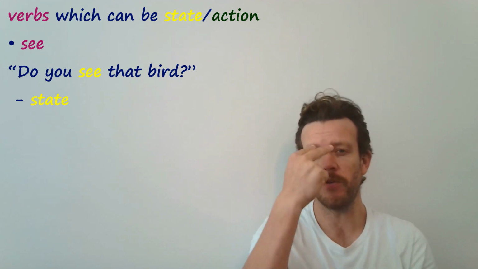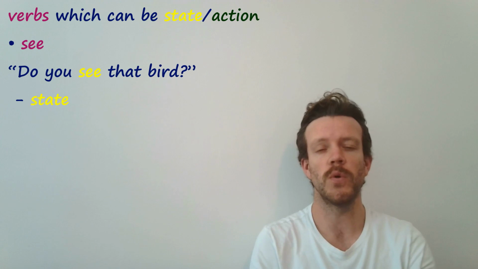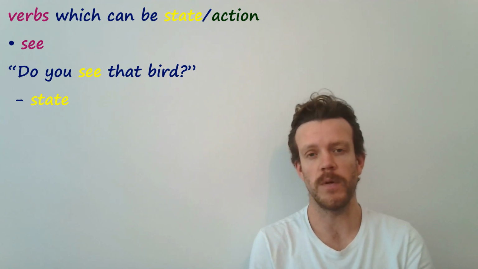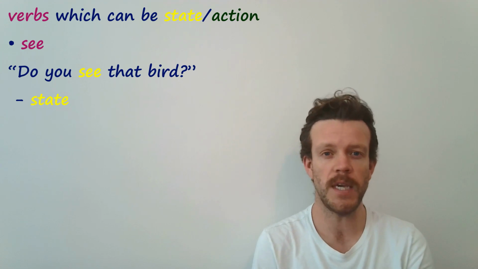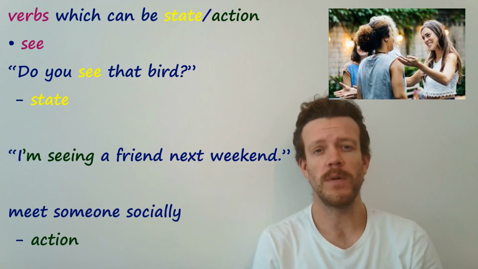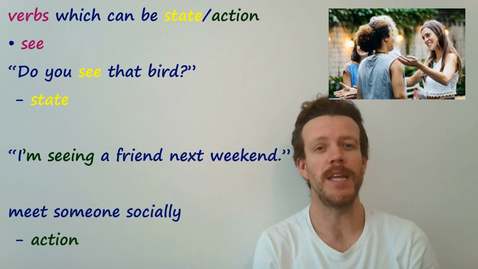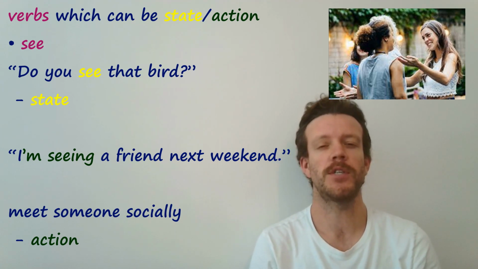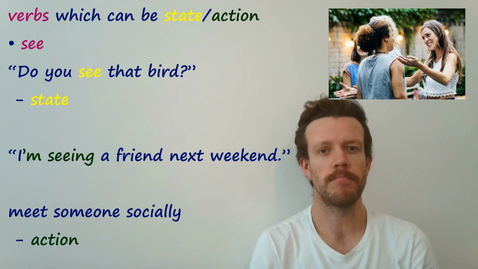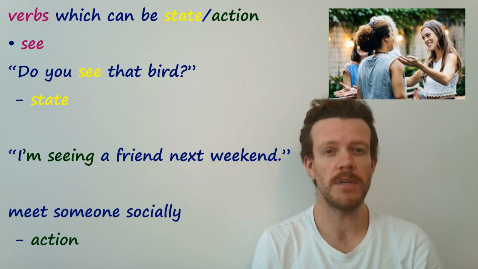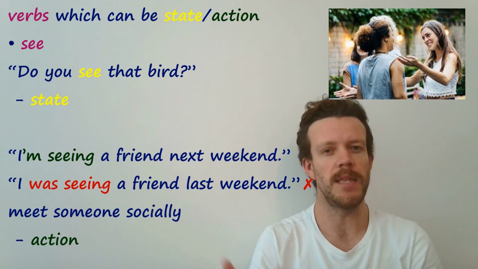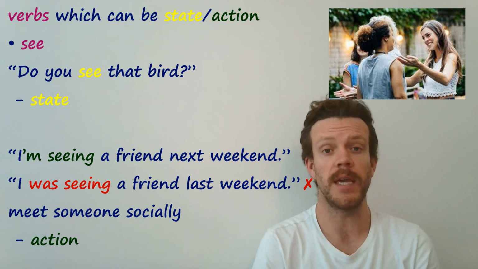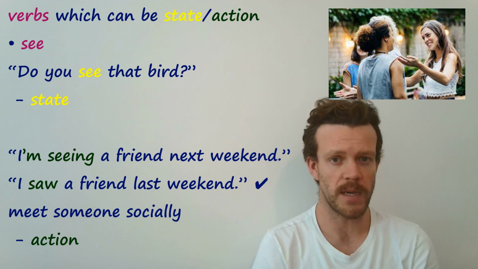When we're talking literally, with our eyes, it's always a state. Like we said, do you see that bird? Not, are you seeing that bird? But I always tell my students, it's a really natural verb to use to mean meet socially. You can use it in the continuous to talk about the future. I'm seeing a friend next weekend, although I wouldn't use it in the past. You'd always say, I saw a friend last weekend.